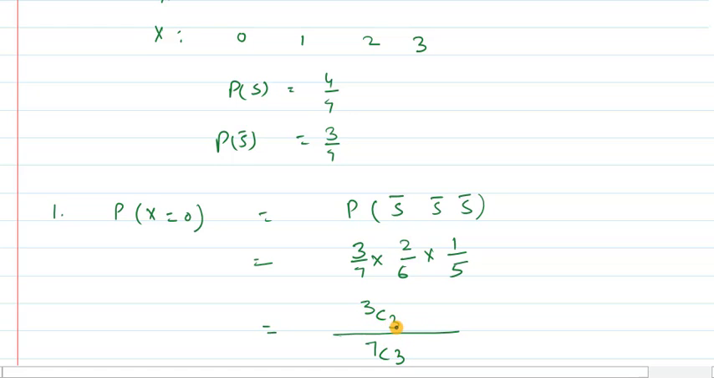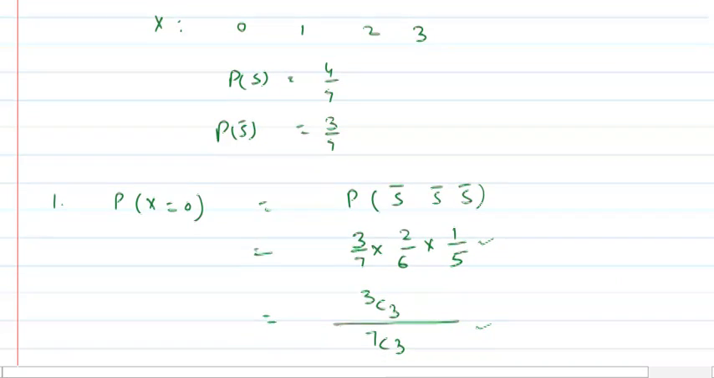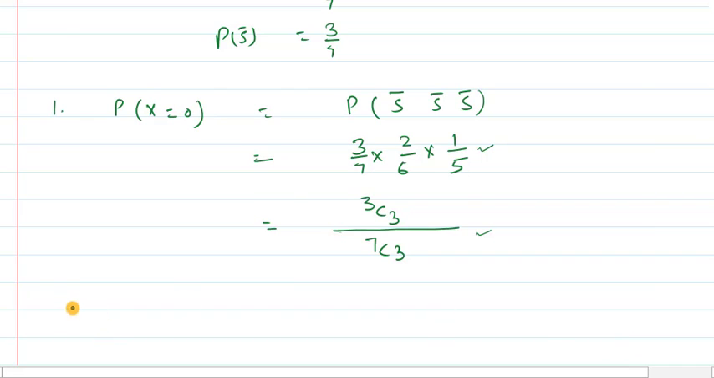We have drawn 3 white balls out of 3 white balls, and in total we have drawn 3 balls out of 7 balls. So you can write this result in this way or in this way. But in the previous case, when the case is with replacement, we cannot write the result in the form of combination. Second case is when probability of x is equal to 1.